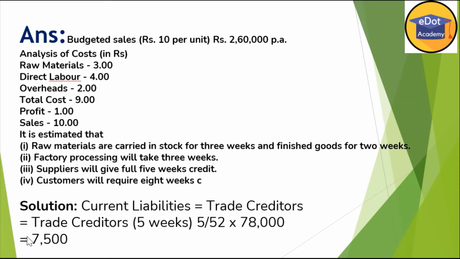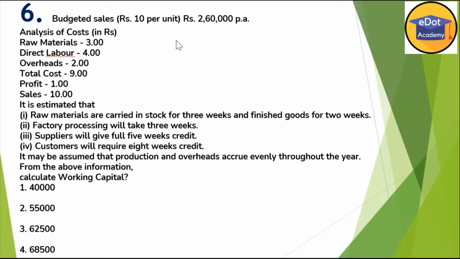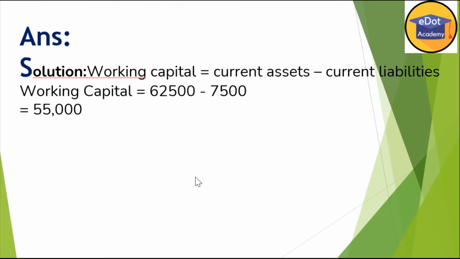What is the current liability? 7,500. Now see the next question. Now the data is the same here. Now they are asking to calculate working capital. So what is working capital? Working capital is nothing but the formula current assets minus current liabilities.